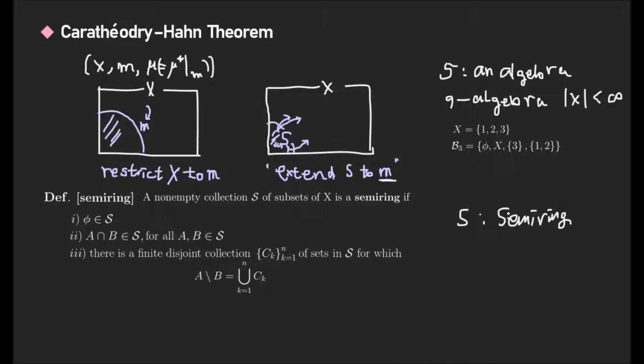As you know, a semi-ring is a weaker condition than an algebra. An algebra can be a semi-ring. However, a semi-ring cannot necessarily be an algebra. More specifically, when you consider a sigma algebra, every sigma algebra can be an algebra. However, the converse is not the case, because an algebra is only defined with finite operations. Okay.